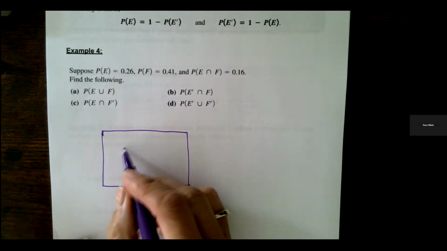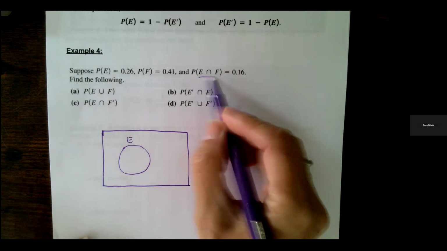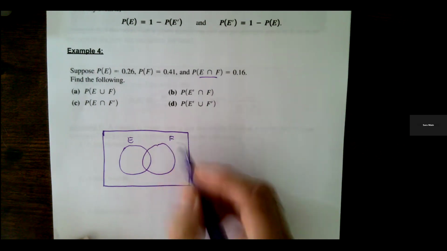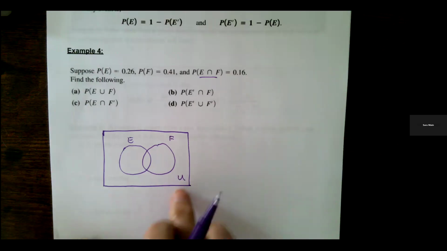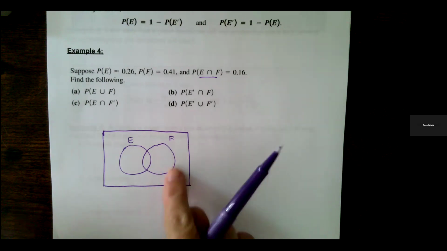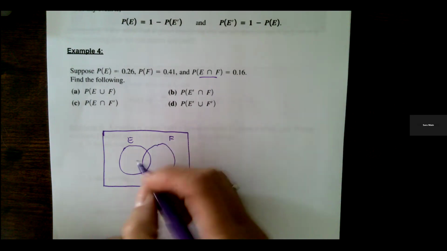But I'm going to draw E. And because there is an intersection, I know that they overlap. So E, F, and then here is my whole set U. And out here is everything that's not an E or F. So the intersection is 0.16.